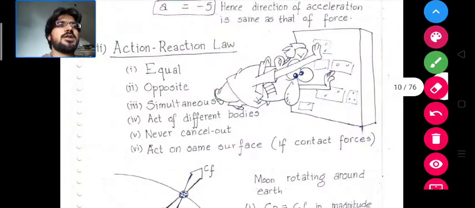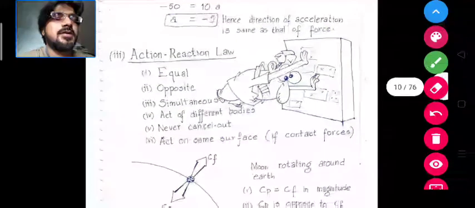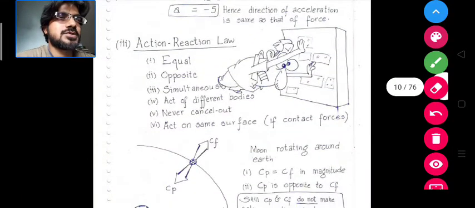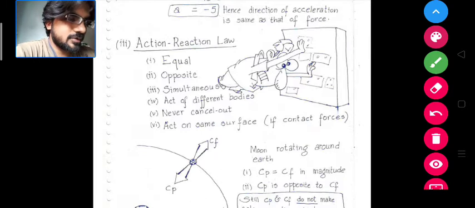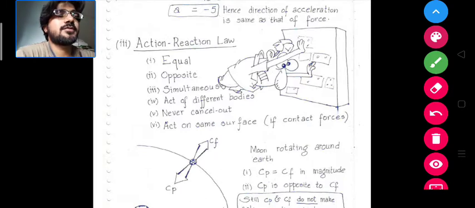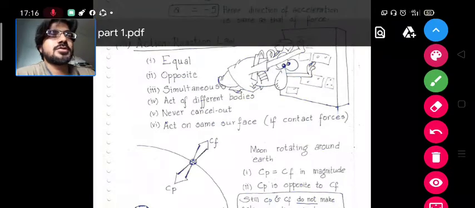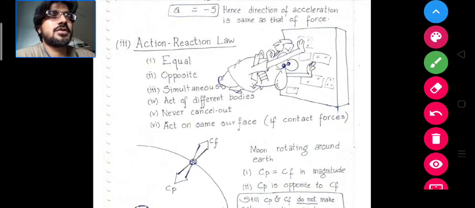We have also studied about the action reaction law and the equal and opposite forces. We know that every action has an equal and opposite reaction according to Newton's law. So all the Newton laws are stated. Newton's first law is the definition of inertia. Newton's second law is the definition of rate of change of linear momentum, and Newton's third law is